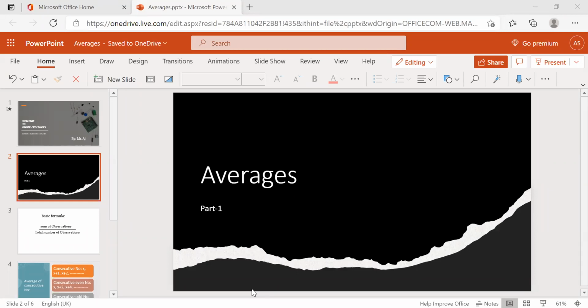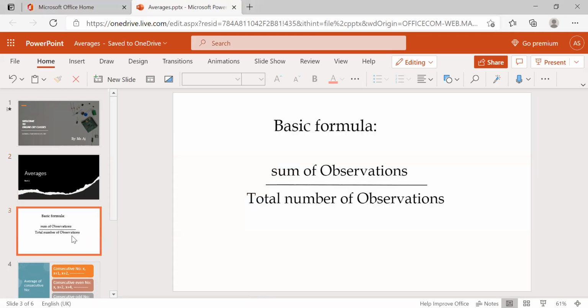Okay. The basic formula of averages is nothing but sum of observations by total number of observations. Very simple.